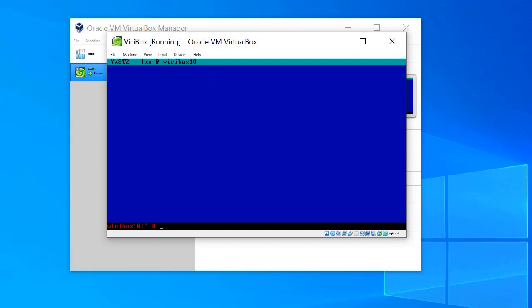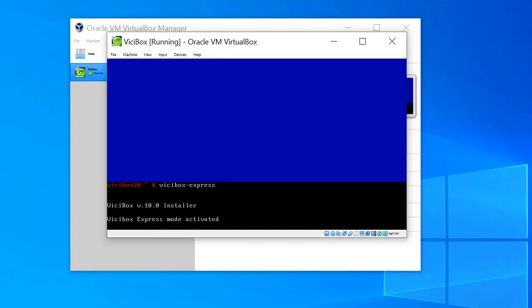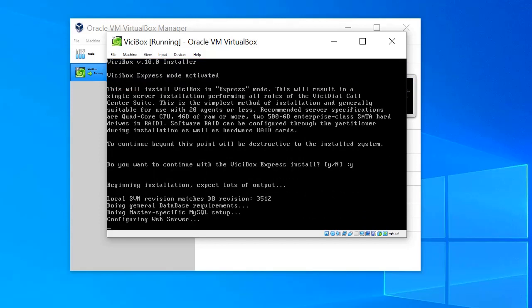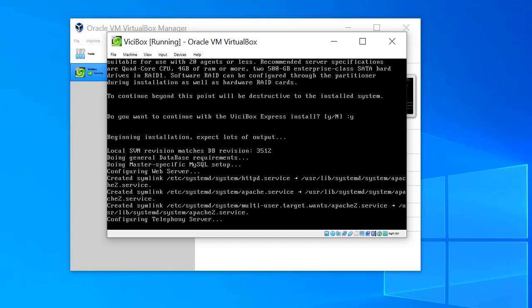At this stage, we need to install VICIbox by writing vicibox-express, and it will install the VICIbox packages. Accepting here with a yes, and waiting for everything to be installed. Here it will install the database, the telephony server, Apache, and all the other packages needed.